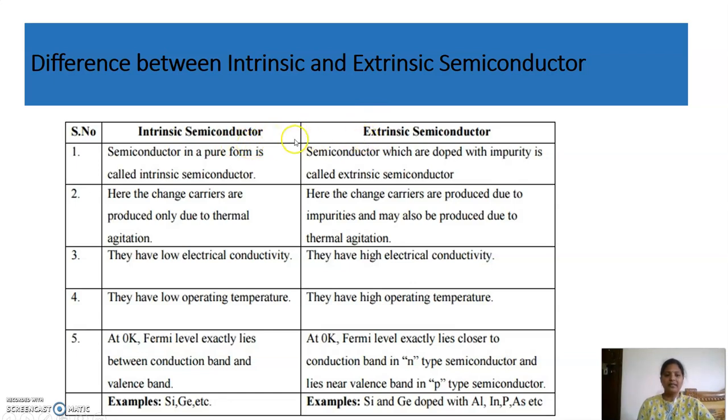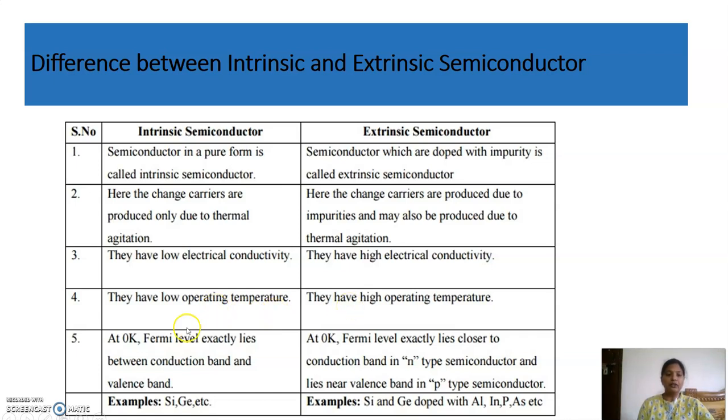Now we will look at the difference between intrinsic and extrinsic semiconductors. Intrinsic is the pure form of a semiconductor and extrinsic is doped. When it is doped with an impurity atom, we get an extrinsic semiconductor. In intrinsic, the charge carriers are only due to thermal agitation, that is, due to temperature. Whereas in extrinsic, it is with the help of temperature and also the impurity atom that we get a change in the charge carriers. The electrical conductivity is low in intrinsic, whereas in extrinsic the conductivity is high due to the doping. Intrinsic has a low operating temperature; extrinsic has a high operating temperature.